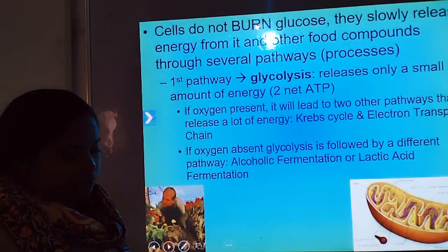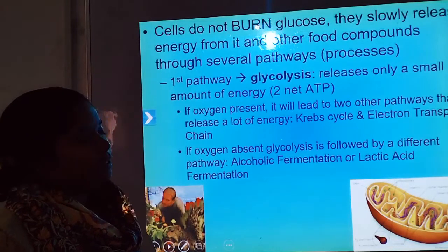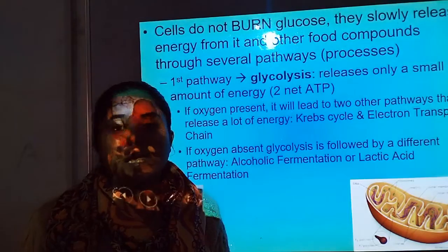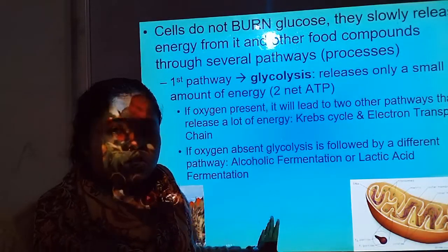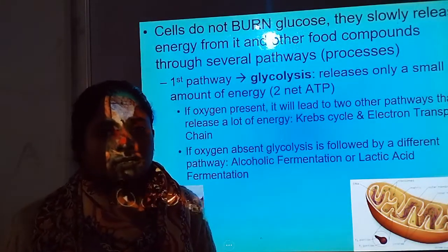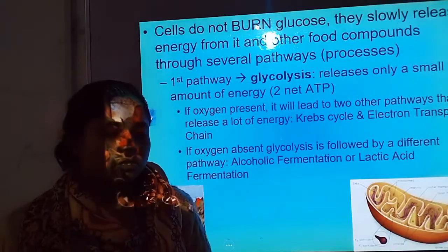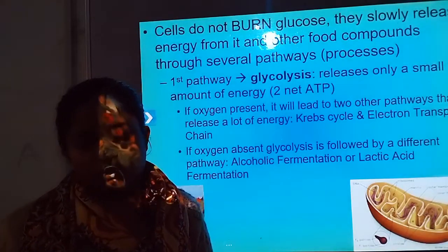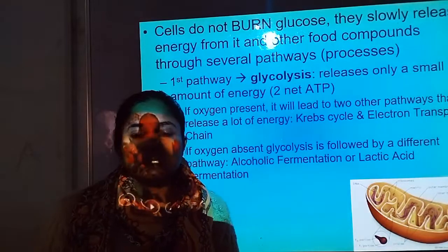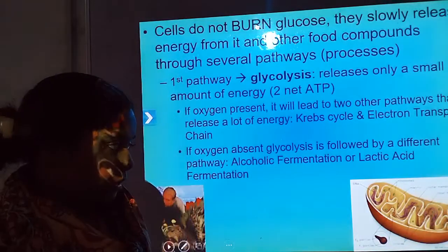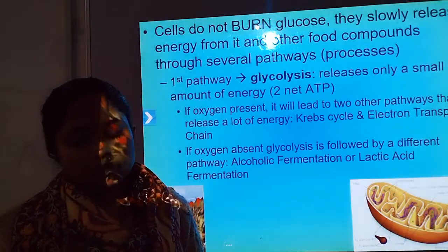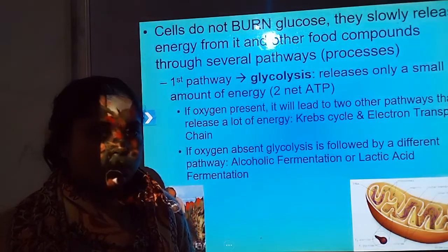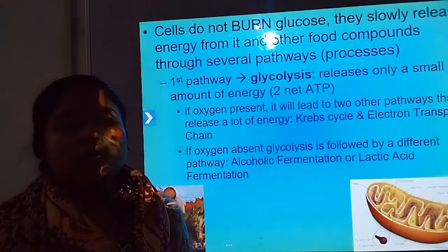In the next class we will discuss glycolysis, the Krebs cycle, and the electron transport system in detail. Here is an overall summary of the chapter. In this class, we understood how cellular respiration takes place in plants. In the next class, we will discuss the next topic, glycolysis. So, students, thank you for listening and watching.